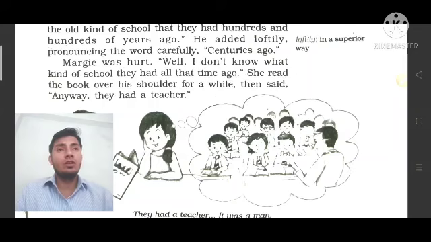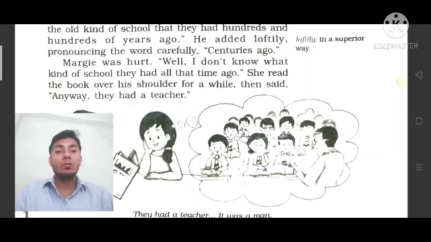Suppose you study in your class, but suppose online classes are running, so you can say these are not so interesting classes, because when you study in class sitting in front of the teacher, it is more interesting also. यानी जब हम क्लास में पढ़ाते हैं तो आपको ज़्यादा अच्छा लगता है, but when I teach online at that time you are not so interested, and this type of class is not so interesting for you. The same condition is happening in this chapter also, because Margie doesn't like this kind of school as she was reading, and when she heard about the ancient times school, she was very surprised.